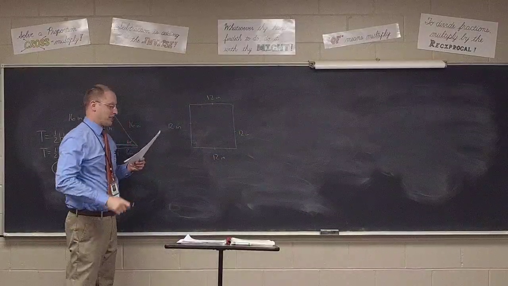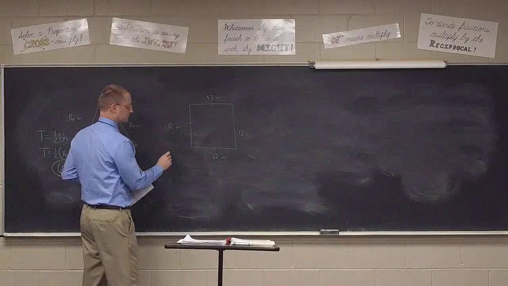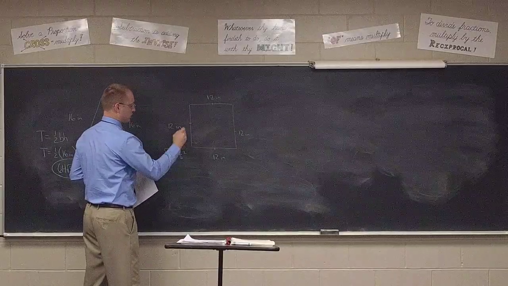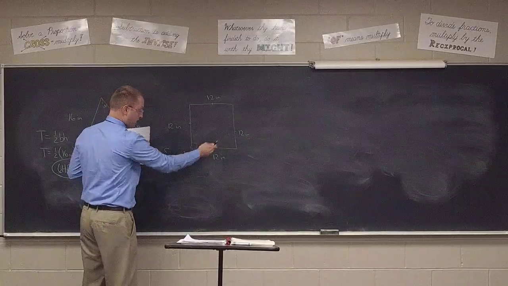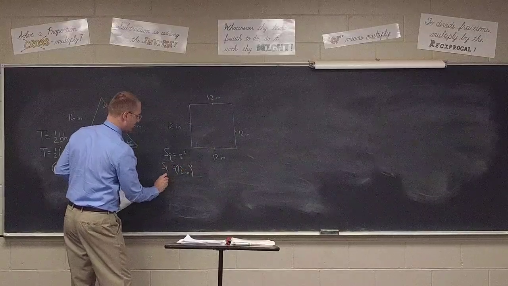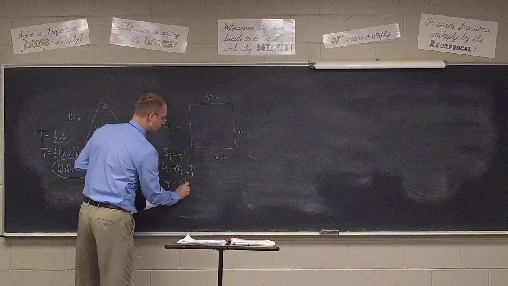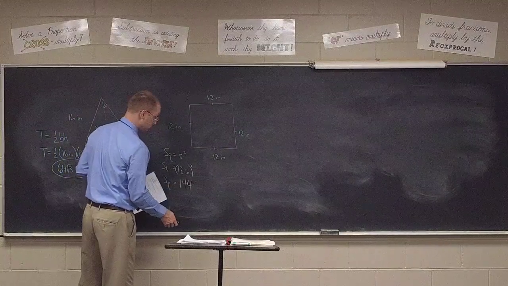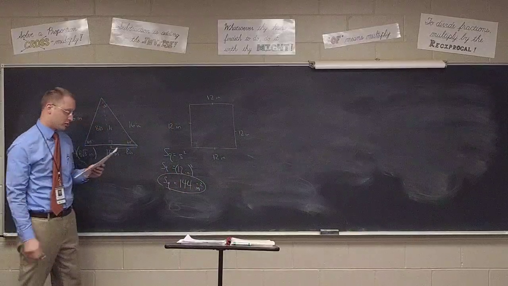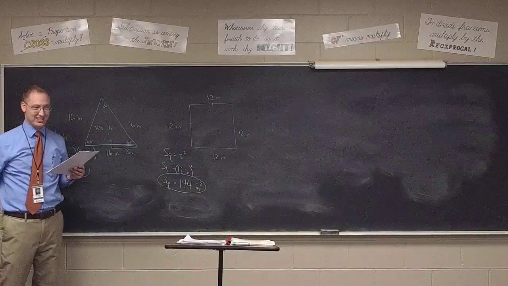And then it says, find the area. Well, for a square, what's my formula to find the area? A equals s squared. And so I know the side is 12, so I just plug in that 12 inches, and what do I get for the area, Ethan? 144 square inches. There we go, 144 square inches, or 144 inches squared. How many had that answer for number 2? All right, questions on number 2.